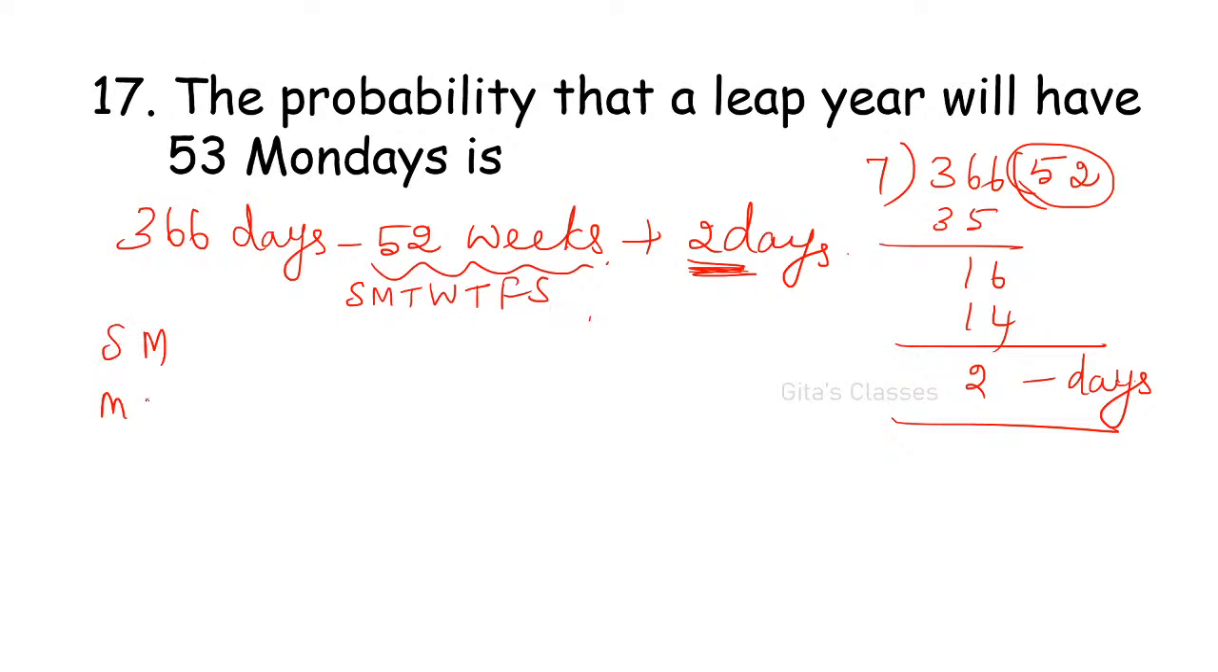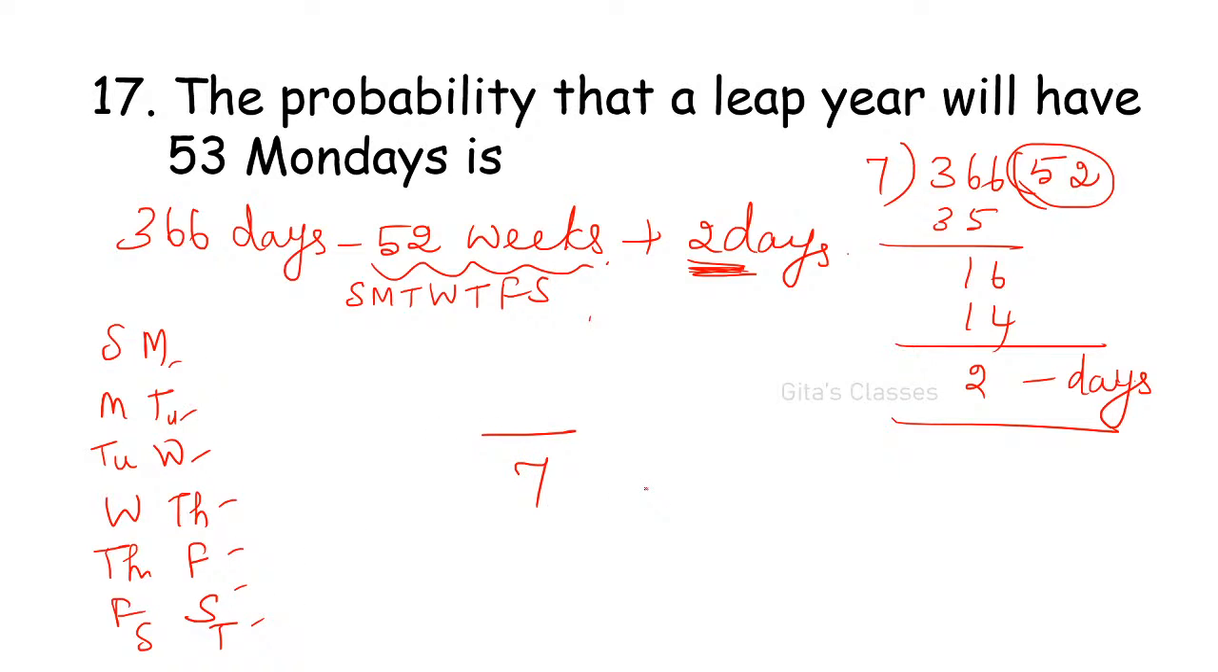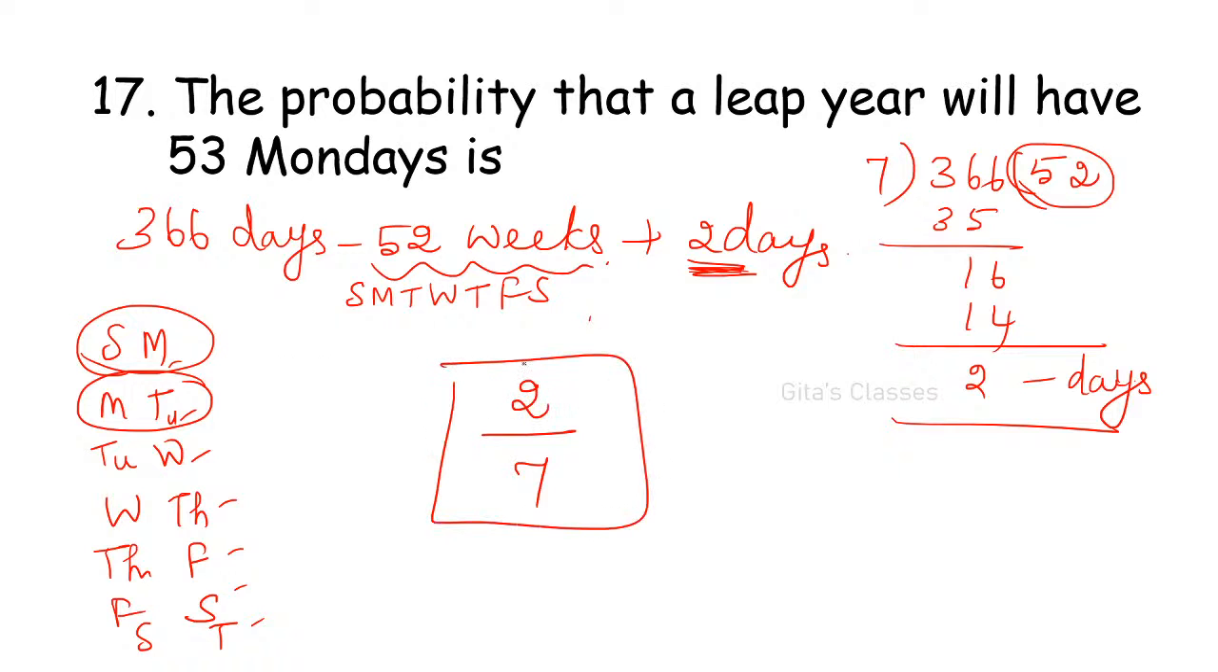Sunday, Monday, or Monday, Tuesday, or Tuesday, Wednesday, or Wednesday, Thursday, or Thursday, Friday, or Friday, Saturday, or Saturday, Sunday. So 1, 2, 3, 4, 5, 6, 7. 7 possibilities. So total number of possible ways is 7. So now I want 53 Mondays. So either this one or this one. So 2 by 7 is the answer. Okay. I have given detailed explanation in the class. That is introduction to probability. First or second class I would have given this.